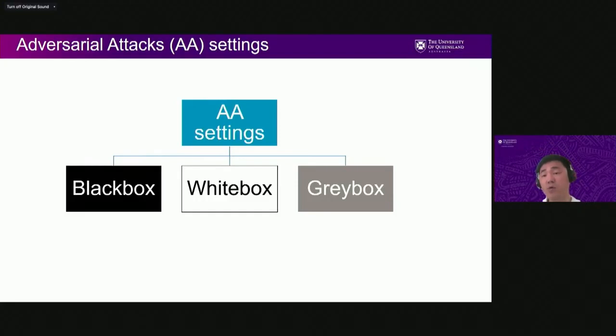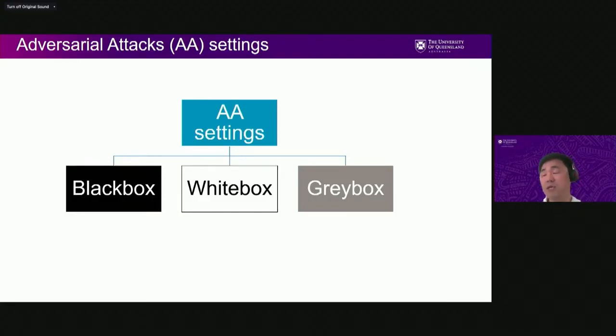Black box means we don't know any parameters of the machine learning and deep learning deployed in a certain system. That means we only know the input and outputs, and maybe even a limited number of accesses to that black box, if any protection system is deployed.